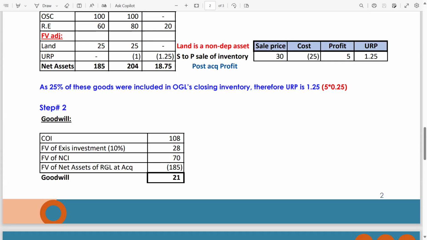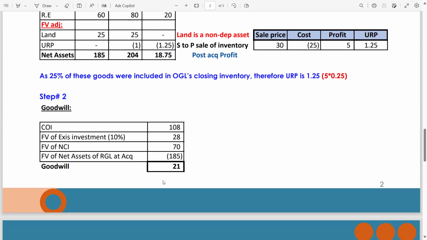Then you have the fair value of net assets of RGL at acquisition, 185. You deduct it, and the goodwill is 21. Guys, this is the full goodwill method. That's why we are not allocating the parent percentages. Okay, you have to be informed about the difference between the proportionate and full goodwill methods.